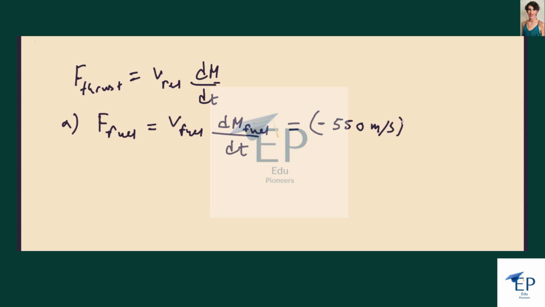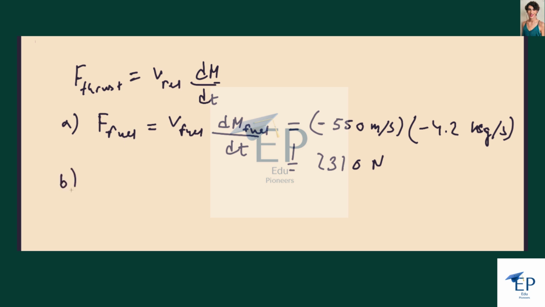The exhaust is traveling in the opposite direction to the rocket's motion, and the mass loss is negative 4.2 kilograms per second because mass is being lost. That's the change of mass. And so this is just 2310 newtons.